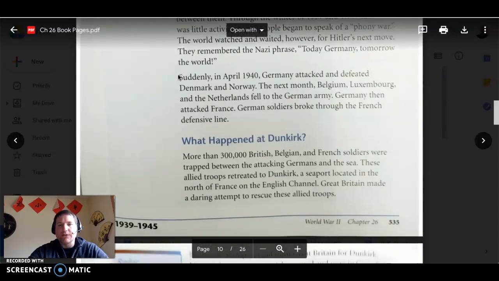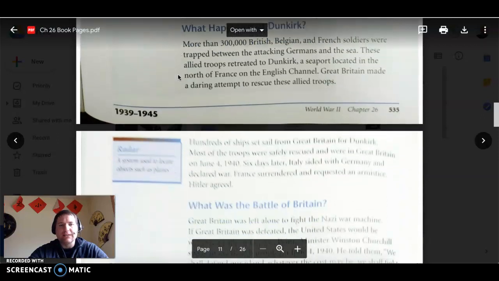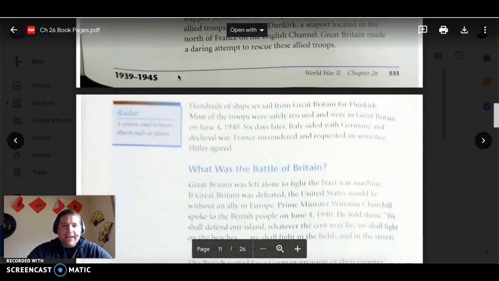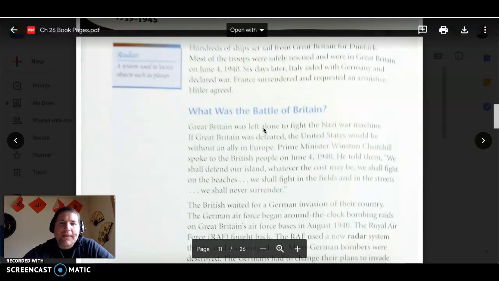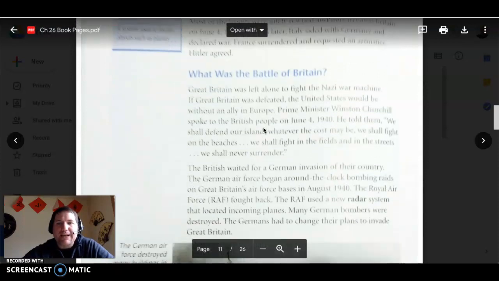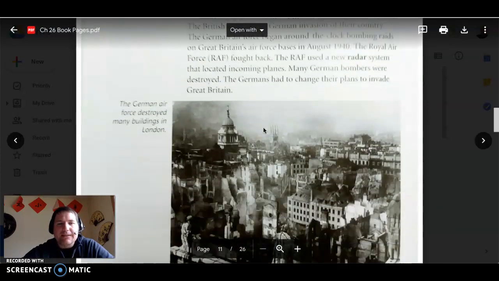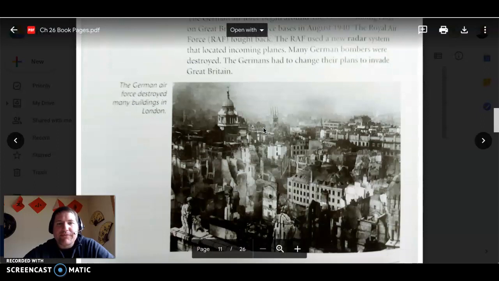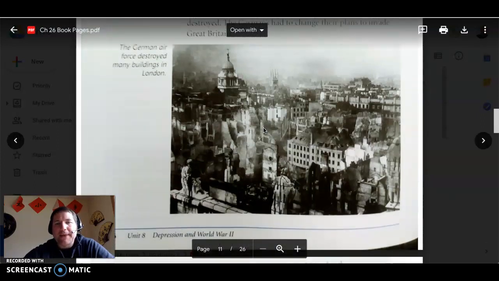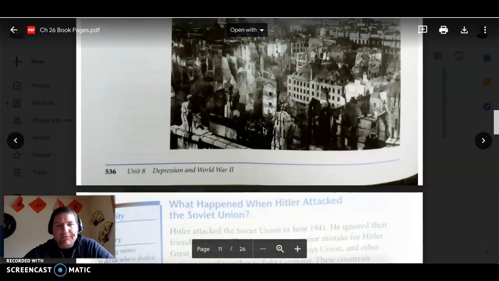What happened at Dunkirk? And there's a movie about that. It's kind of long. Not that good. It says radar, RADAR, and it's a system used to detect objects such as planes, and it uses sound waves. Okay, now it says, what was the Battle of Britain? And here it says the German Air Force destroyed many buildings in London. So that maybe has something to do with the Battle of Britain.